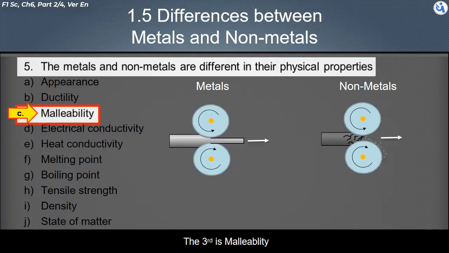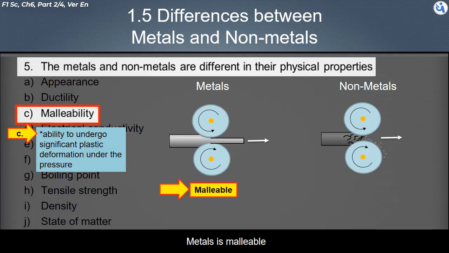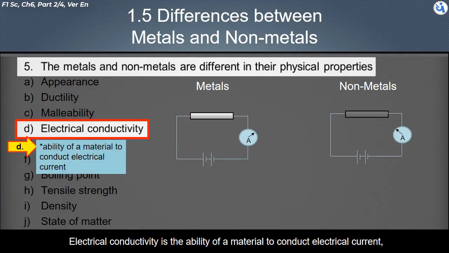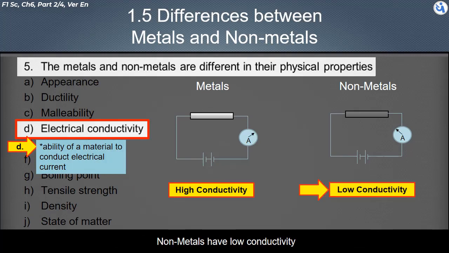The third is malleability. This is the ability to undergo significant plastic deformation under pressure. Metals are malleable. Non-metals are non-malleable. Fourth, electrical conductivity. Electrical conductivity is the ability of a material to conduct electrical current. Metals have high conductivity. Non-metals have low conductivity.